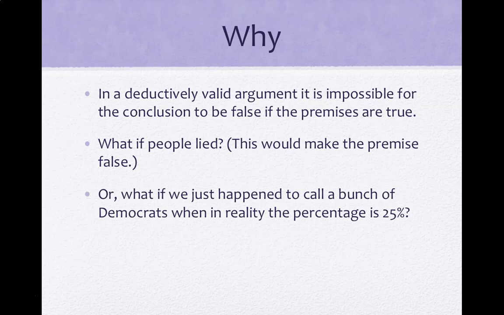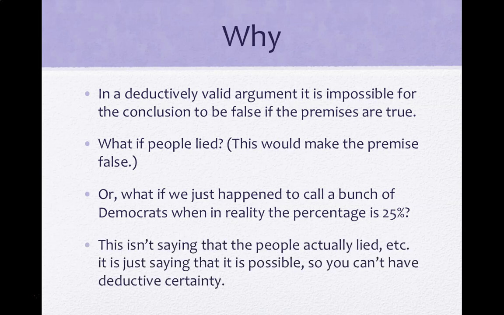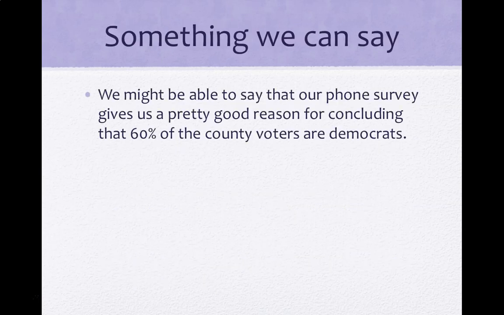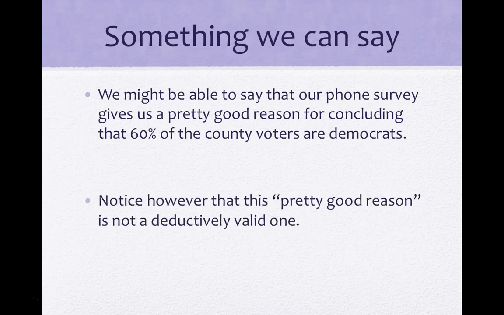Or, what if we just happen to call a bunch of Democrats when in reality the percentage is closer to 25%? This isn't saying that the people actually lied. It's just saying that it's possible. So you can't have deductive certainty. Remember that deductive arguments leave us with certainty. There is something that we can say, however. We might be able to say that our phone survey gives us a pretty good reason for considering that 60% of the county voters are Democrats.